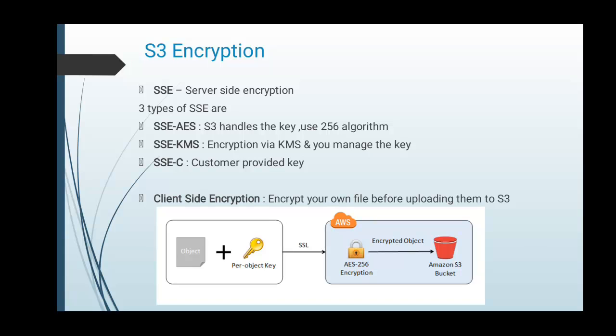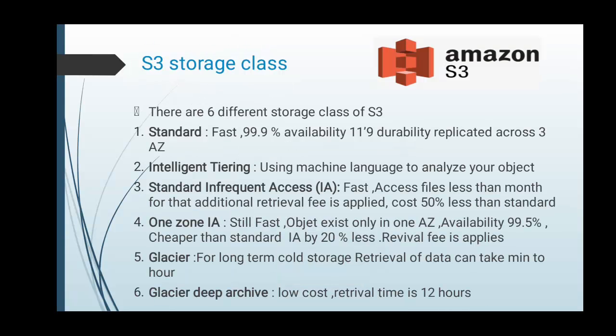Now we learn about different storage classes. There are 6 different storage classes. First is the standard storage class. It is fast, and it provides 99.99% availability and 11 nines of durability. It spans 3 availability zones and is designed to sustain the loss of 2 availability zones.